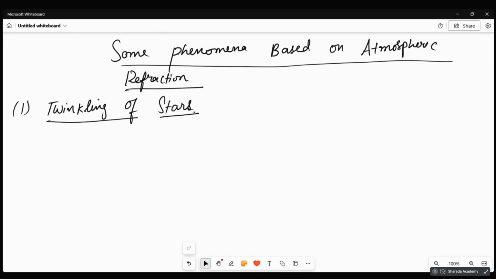Okay, write down this. Twinkling of stars. Tejasri, can you see the screen? Yes, ma'am.